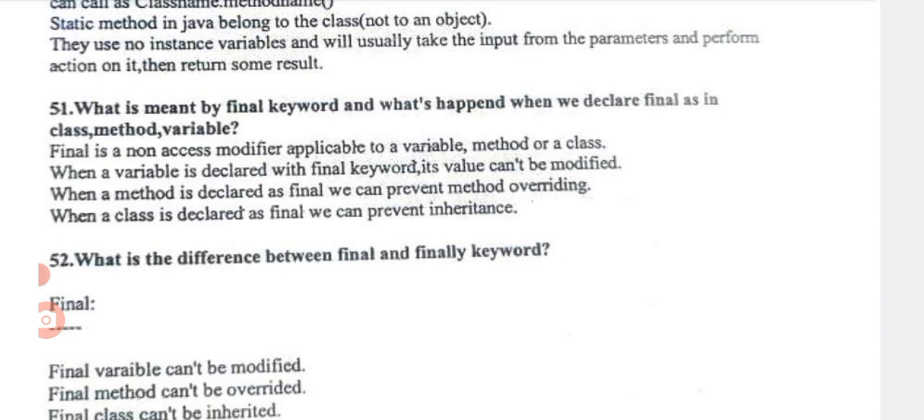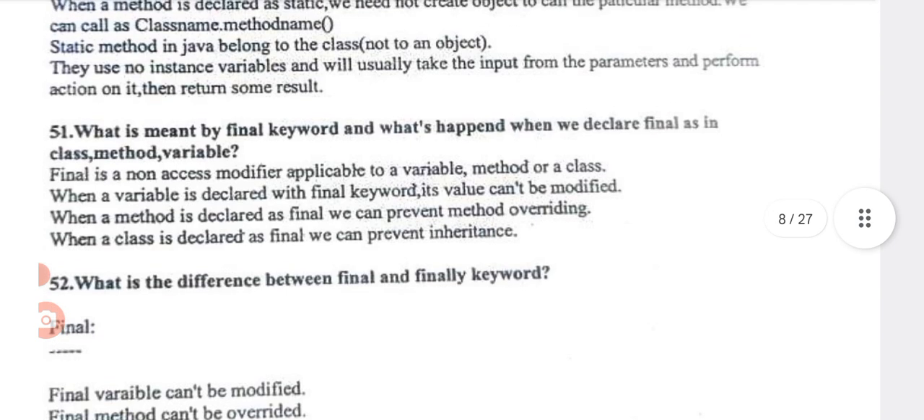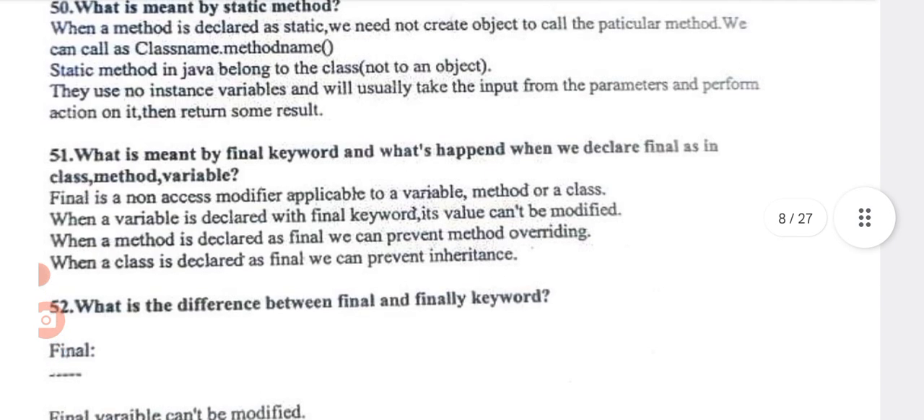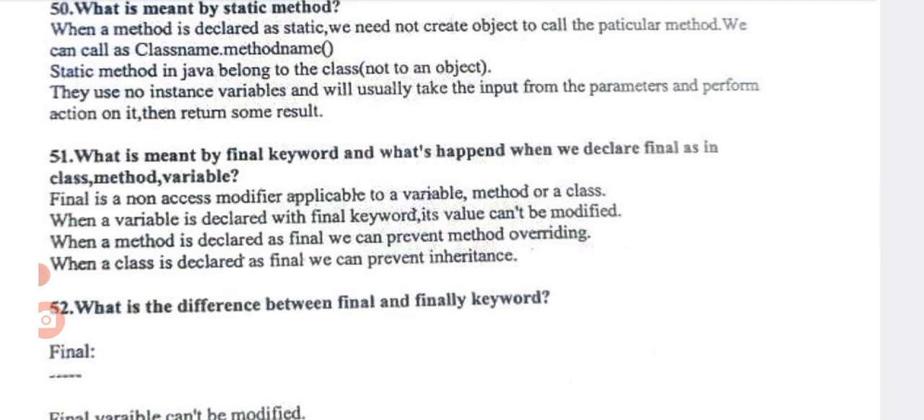When a method is declared as final, we can prevent method overriding. That is, we cannot override the method in another class. When a class is declared as final, we can prevent inheritance. We cannot do inheritance.